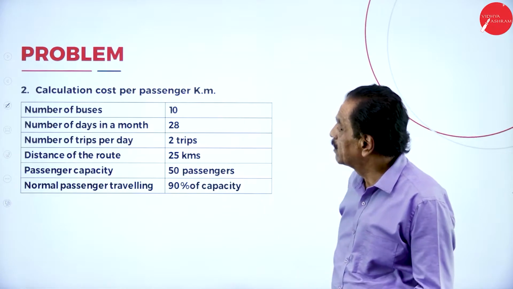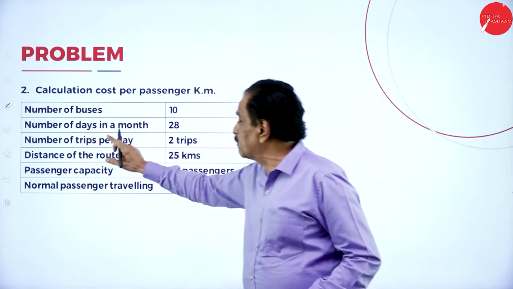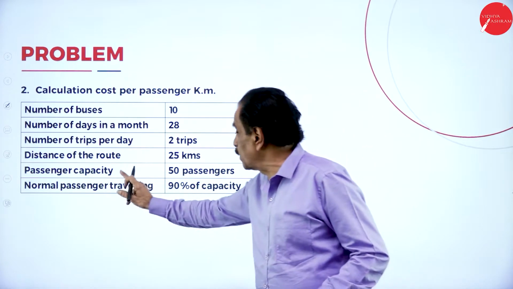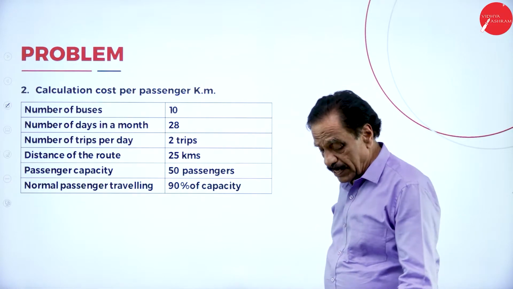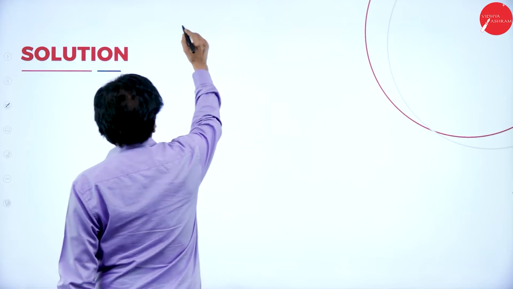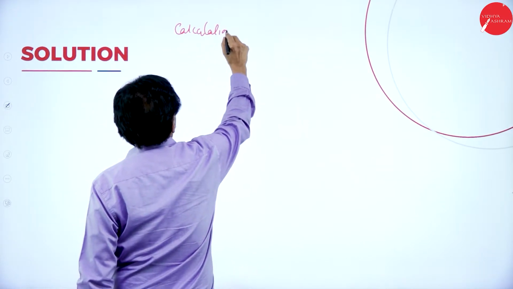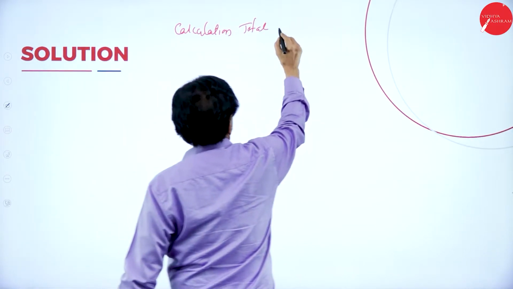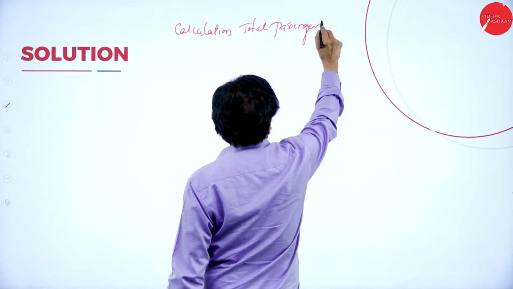Then we'll have number of buses are 10, another one. Number of days in a month is 28. Number of trips per day is 2 trips. Number of route is 25 kilometer. Passenger capacity is 50 passenger, 95. We'll solve this. Formula, calculation of total passenger kilometer.